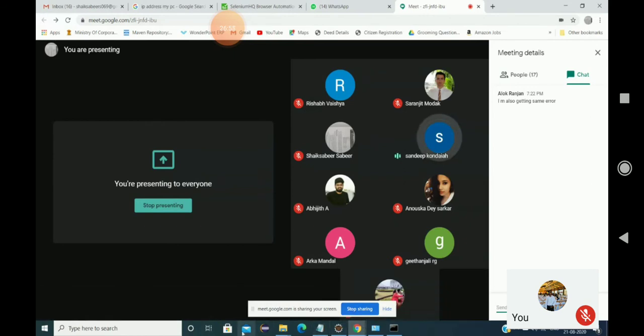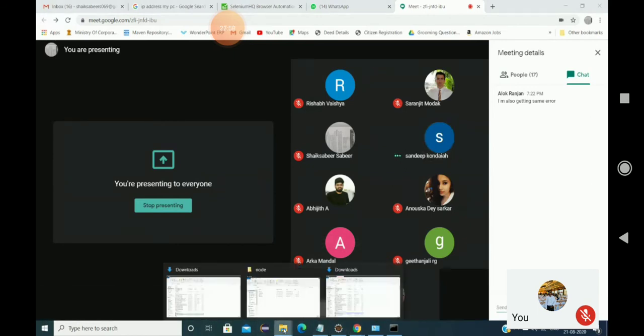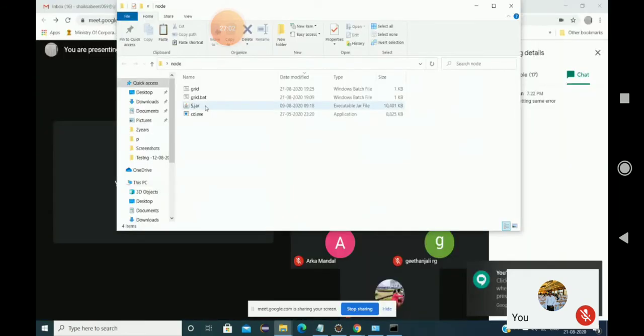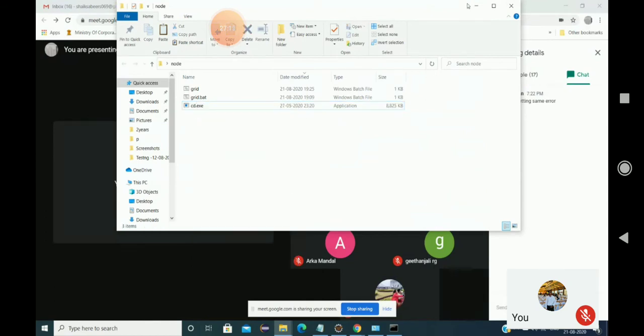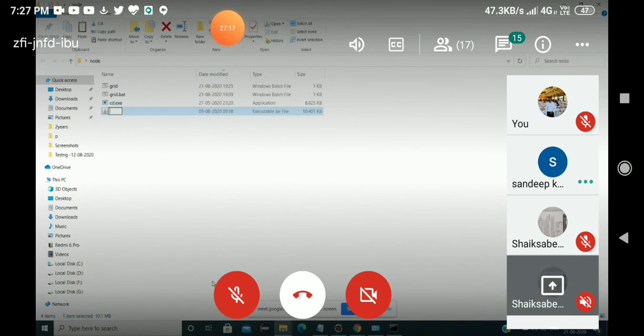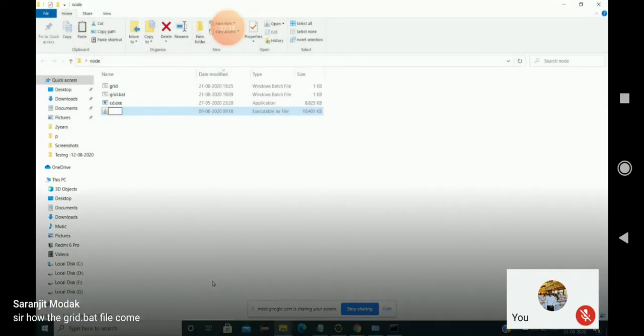Open the node folder. Delete that jar file. Yes, delete it. Copy the jar file and paste it here. Rename. Don't do anything, just select rename. And I have to copy that entire file.